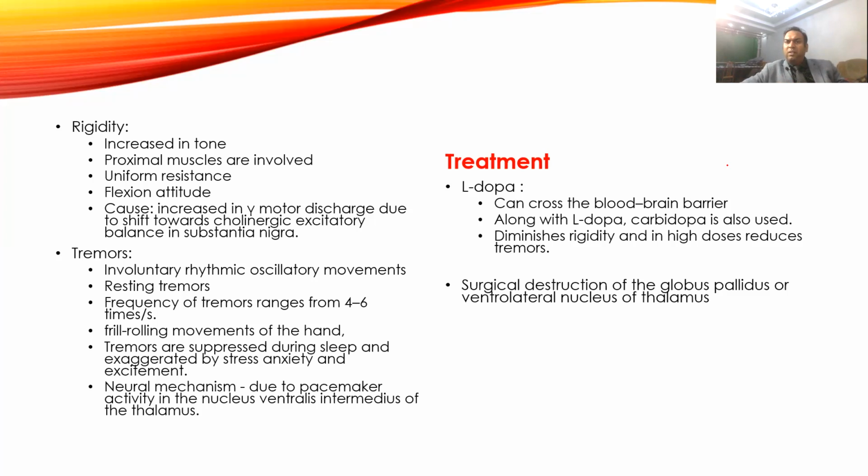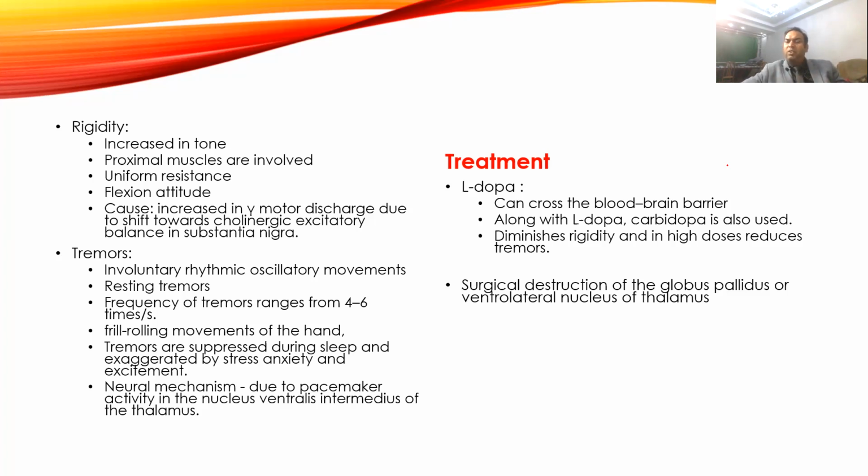In the initial stage, we can give an anticholinergic drug, but that will stimulate more dopamine receptors, which will increase the degeneration and the progress of the disease. So we don't start immediately with anticholinergic treatment, but we start with dopaminergic treatment. We can give dopamine to the patient, but the problem with dopamine is that it cannot pass the blood-brain barrier. So we have another drug similar to dopamine, called levodopa, which can easily pass through the blood-brain barrier.